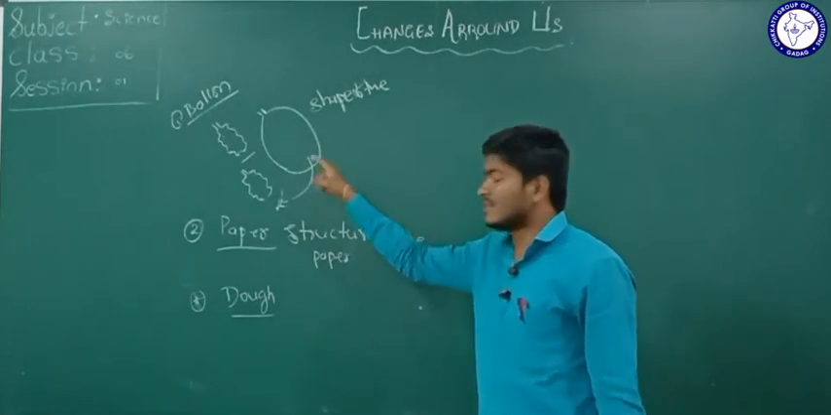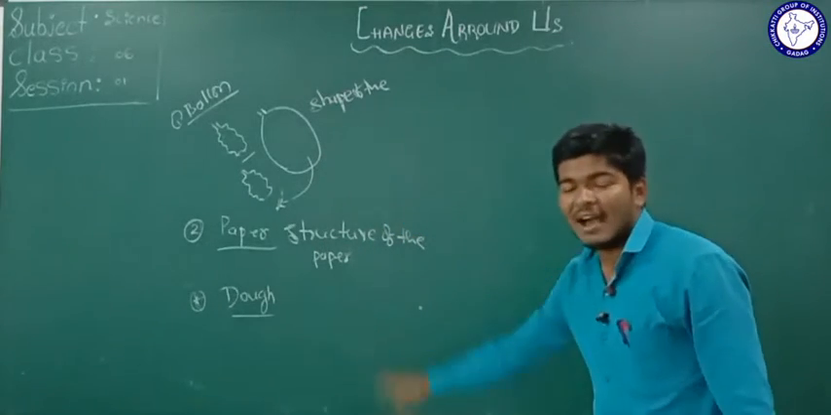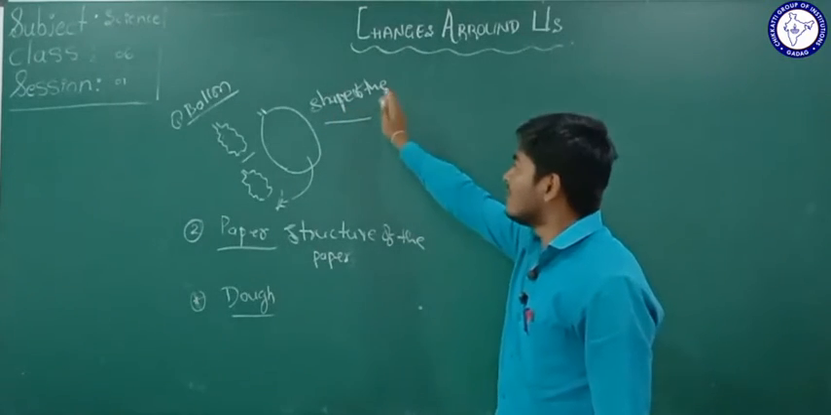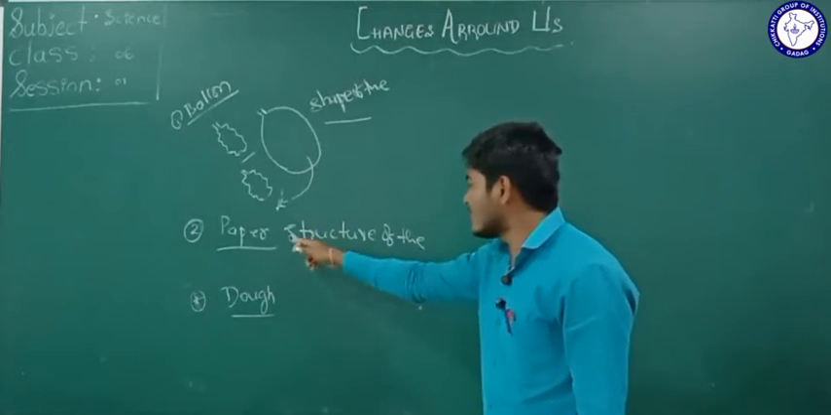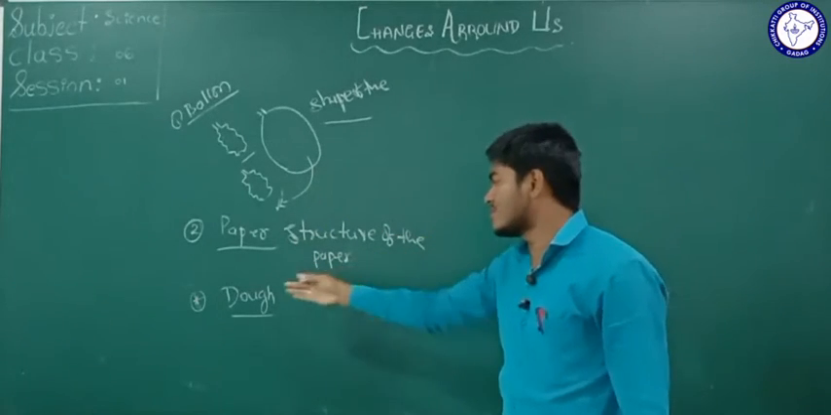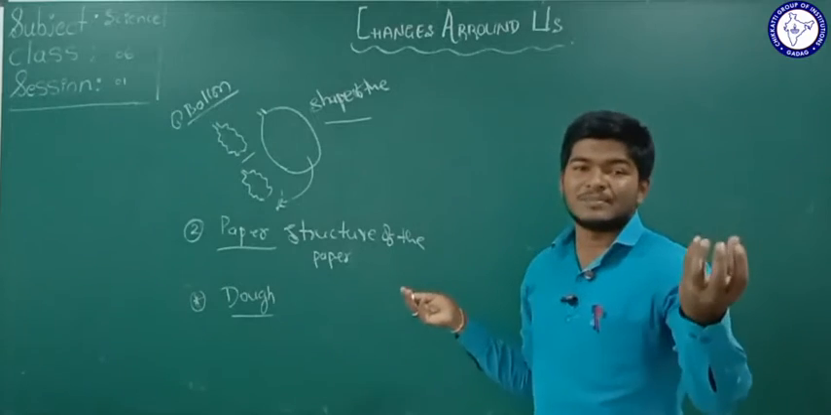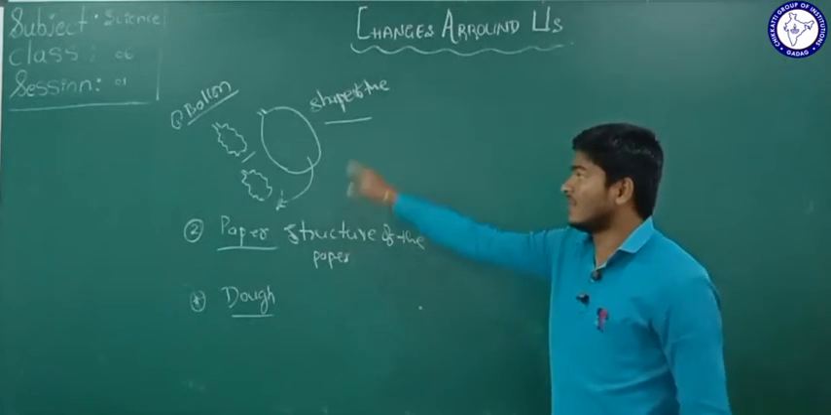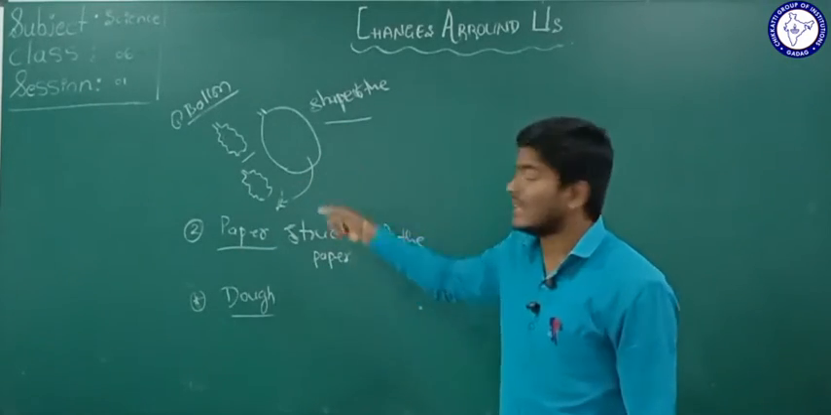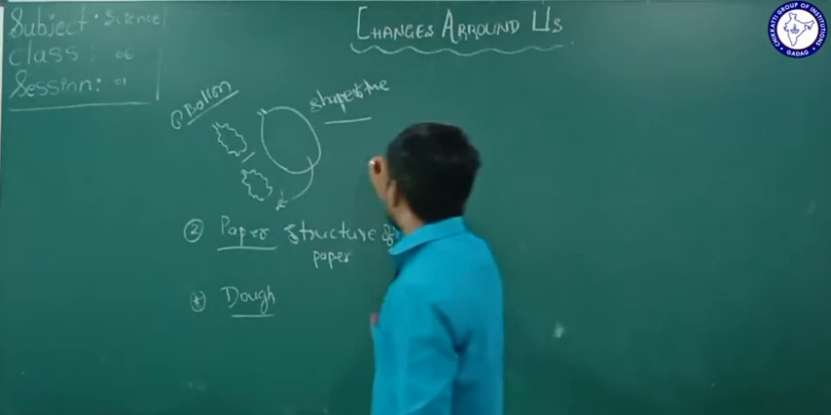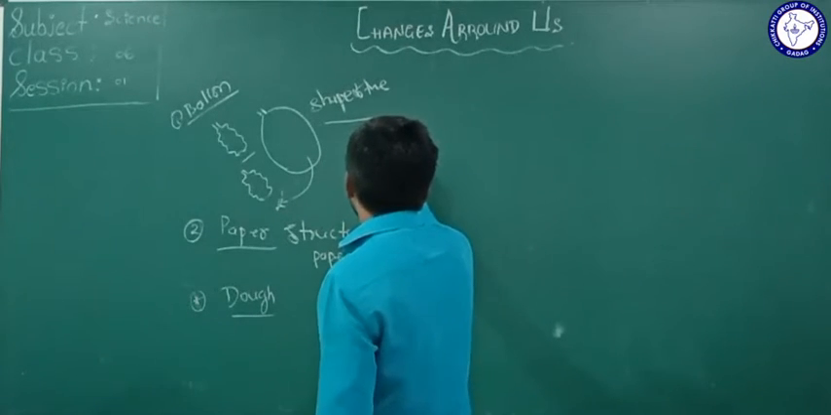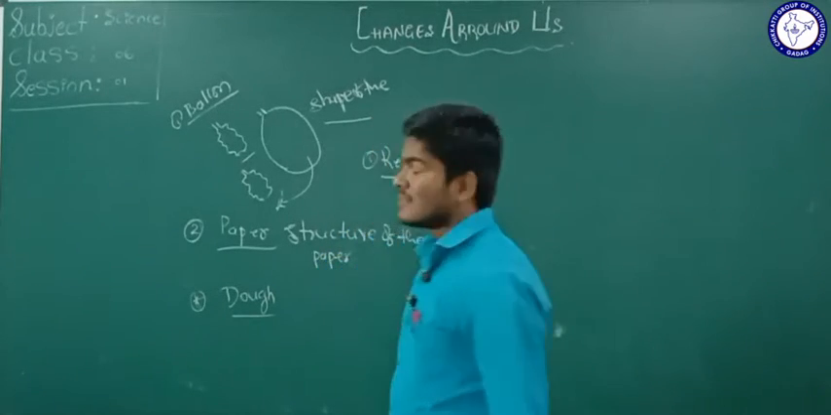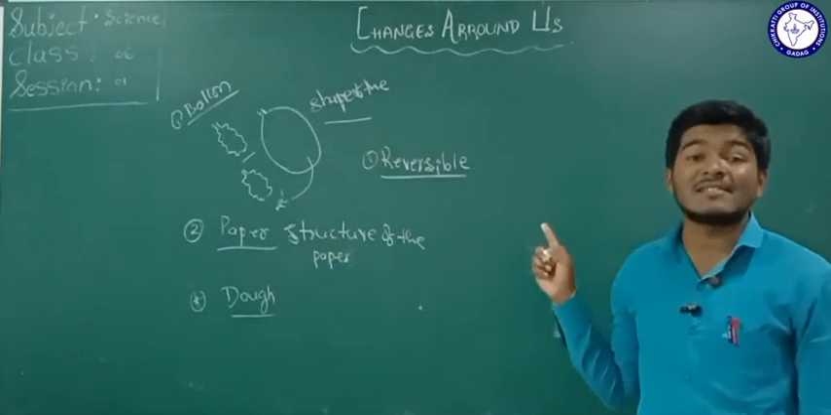So the changes in all three cases are similar. It is possible to convert the balloon to its normal shape. It is possible to convert the paper structure to its normal shape. It is possible to convert the shape of the roti into the dough. Therefore the changes we see in all these three conditions are reversible changes. We group these changes into reversible changes. These are all reversible changes.